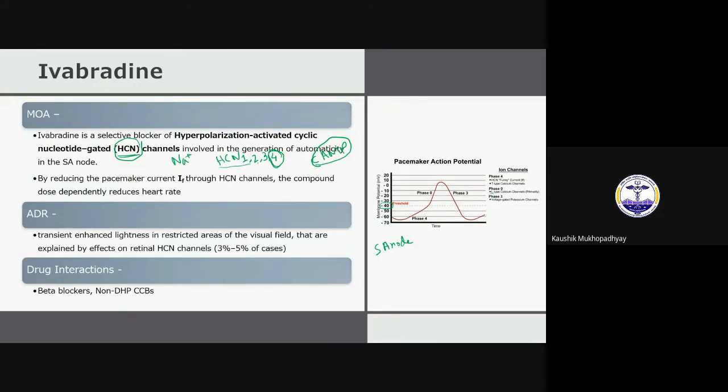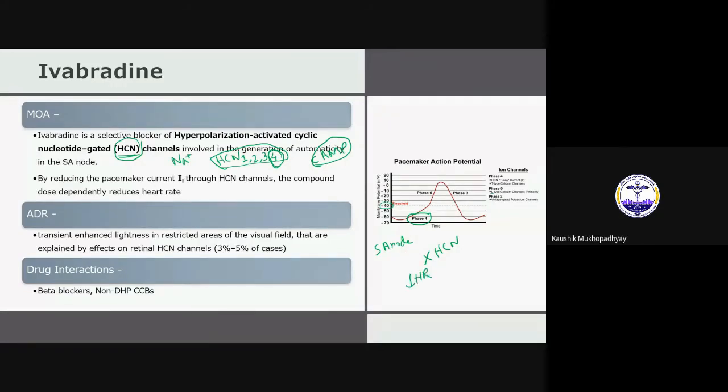So HCN is a typical sodium channel which is responsible for the gradual depolarization during phase 4. There are some T type calcium channels also, but HCN is the main channel. Now, if somehow you can inhibit this HCN, what will happen? Decreased heart rate. Decreased automaticity, yes. So if you can block HCN, it will decrease heart rate.